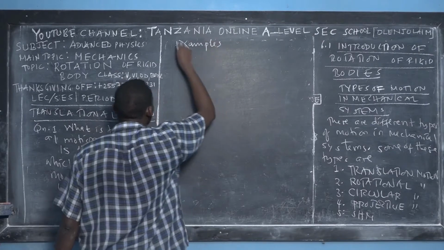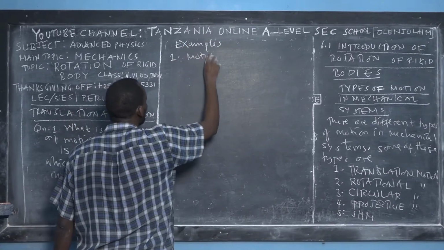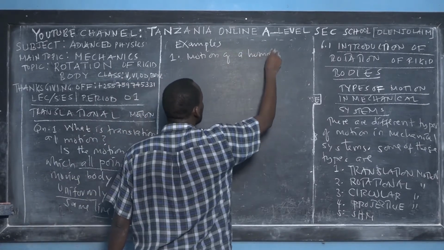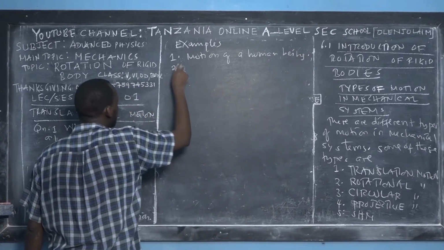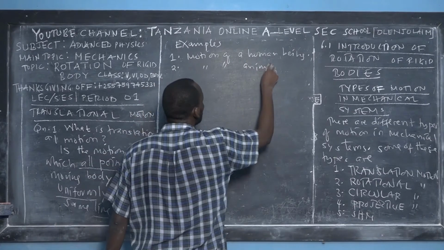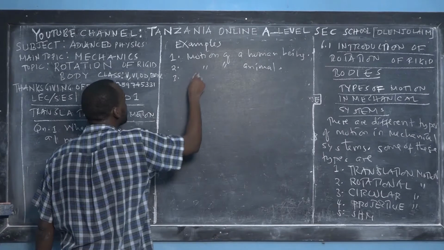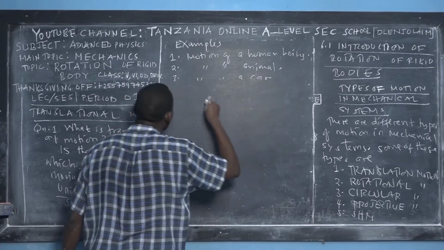You have many examples, right? Motion of a human being can be translational. Motion of animals can be translational. Motion of a car can be translational.